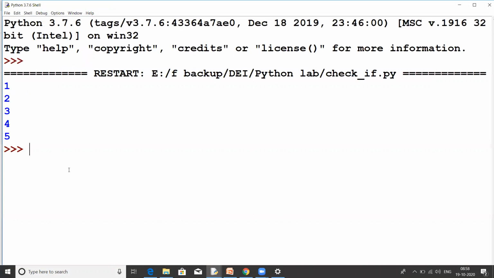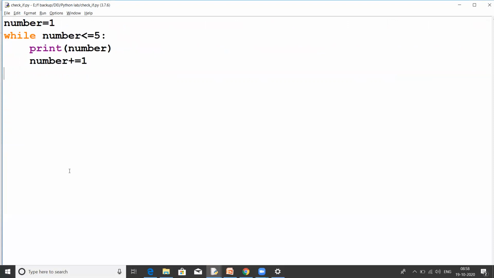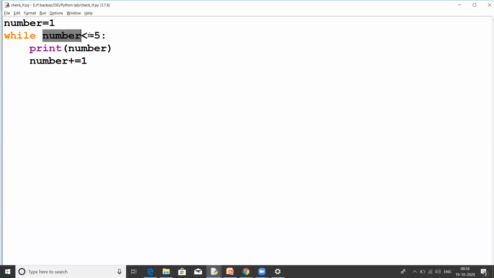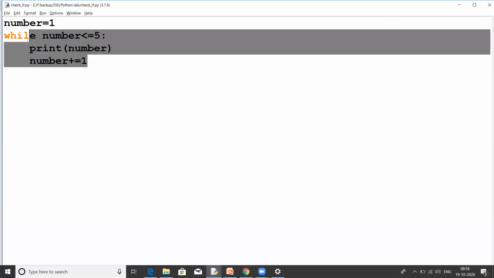Let's see. So I started with the number 1 and printed numbers from 1 to 5. Okay, so this is the working of a while loop. In a while loop we simply have a condition and we run the loop until this condition is true. If this condition becomes false, we simply come out of the loop, as we do in if statements. Okay, so let's see one more example of while loops.